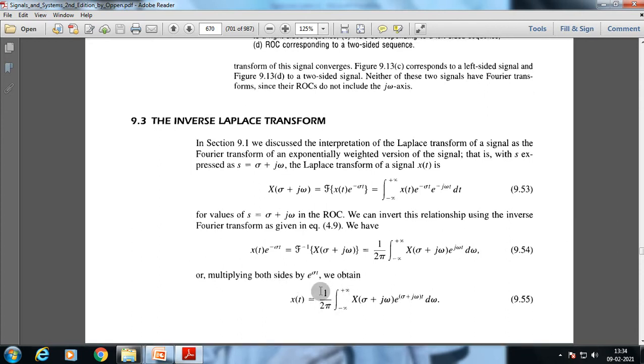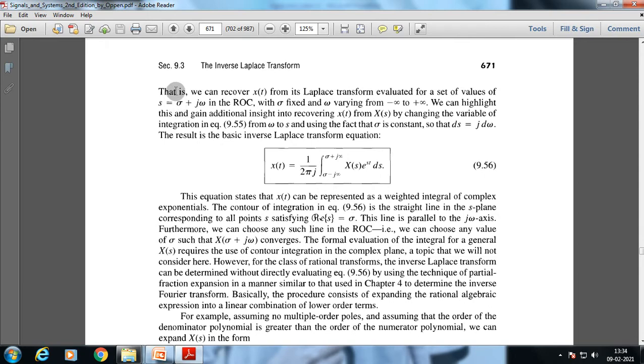x(t) equal to 1 over 2 pi times the integral of X(sigma plus j omega) e to the power (sigma plus j omega) t d omega. That is, we can recover x(t) from its Laplace transform evaluated for a set of values of s, sigma plus j omega, in the ROC, with sigma fixed and omega varying from minus infinity to plus infinity. We can gain additional insight into recovering x(t) from X(s) by changing the variable of integration from omega to s, using the fact that sigma is constant, so that ds is equal to j d omega.